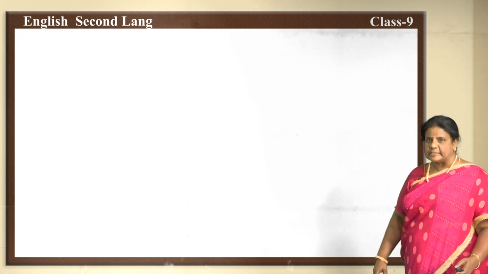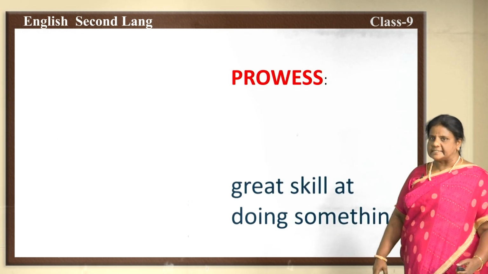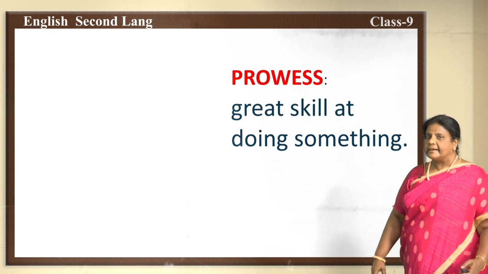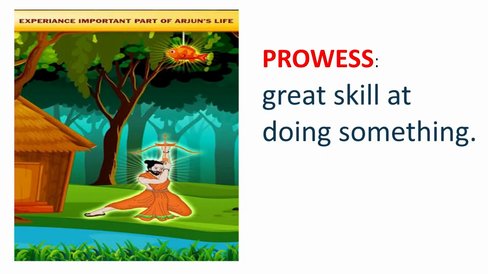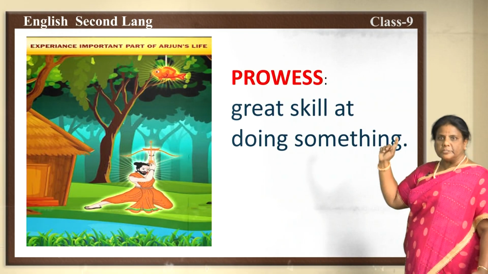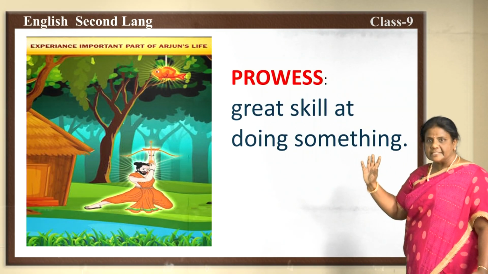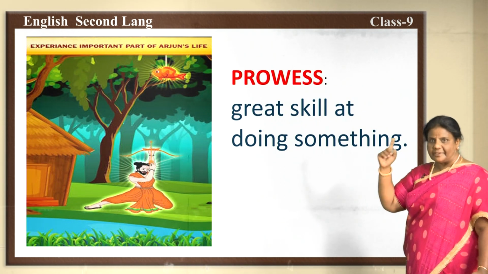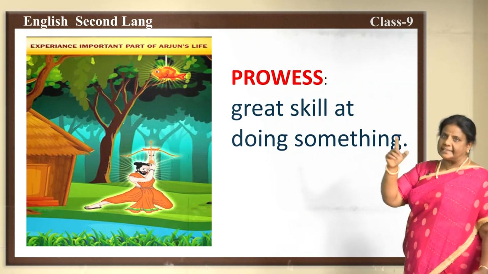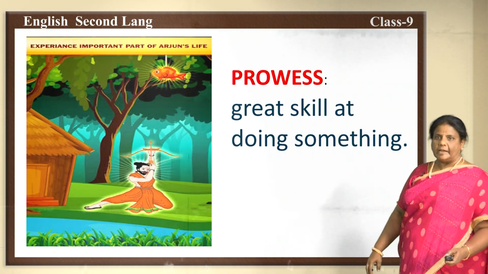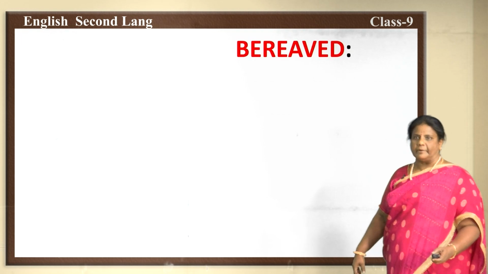Yes, now going to the next glossary word. It is prowess. The meaning of the word prowess is great skill at doing something. Okay, children, look at the picture over there. What can you see? Who is there in that picture? Yes, it's a picture of Arjuna, one of the Pandava brothers. And you all know Arjuna was very good at what? Yes, children, try to remember. He was very good at archery. So, great skill at doing something. That is the meaning of the word prowess. Now, let's move on to the next glossary word.